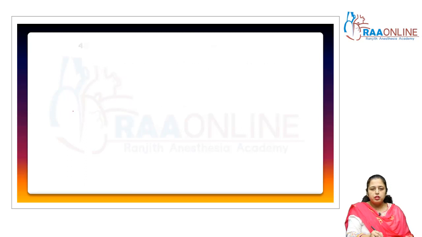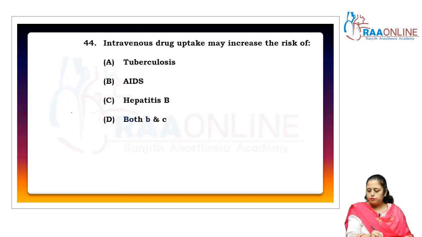Come to the next question, that is 44. Intravenous drug use may increase the risk of: intravenous means when we take drugs by injections, right? And with injections the risk is AIDS and hepatitis B, which are STDs. So it's not tuberculosis, it's AIDS and hepatitis. So the answer is D.